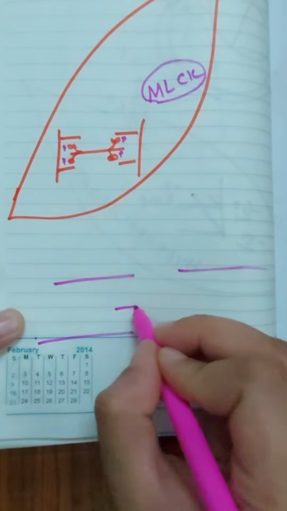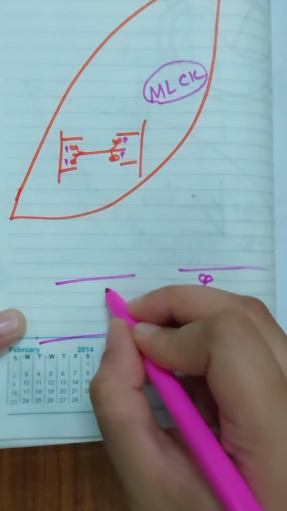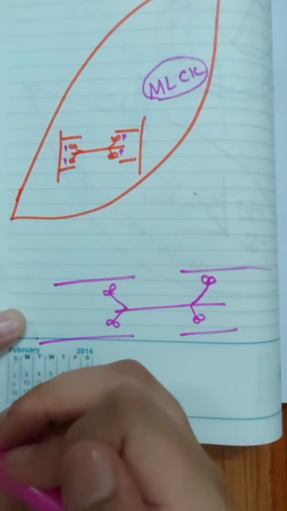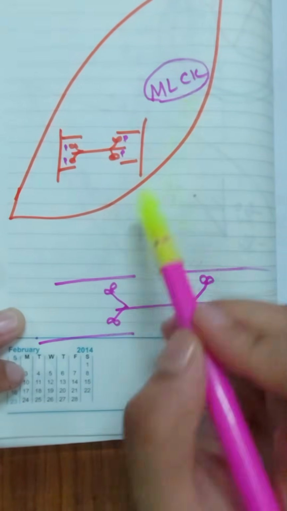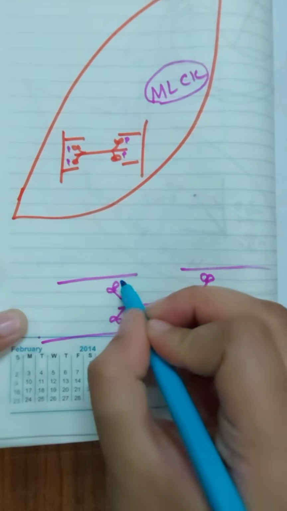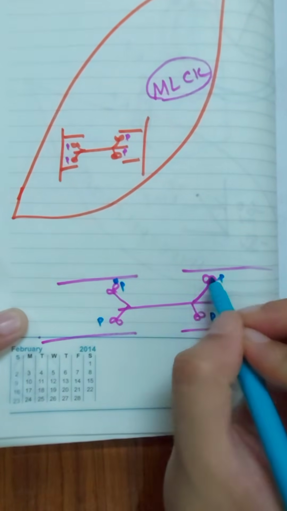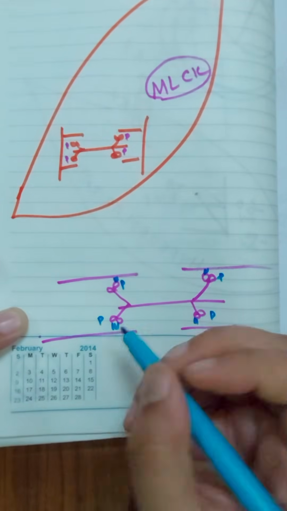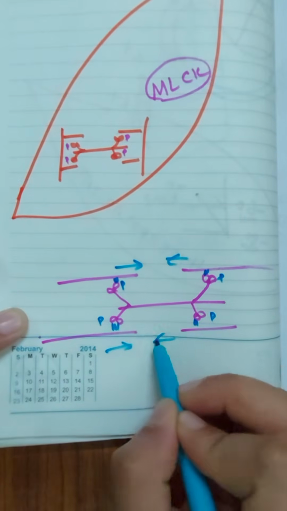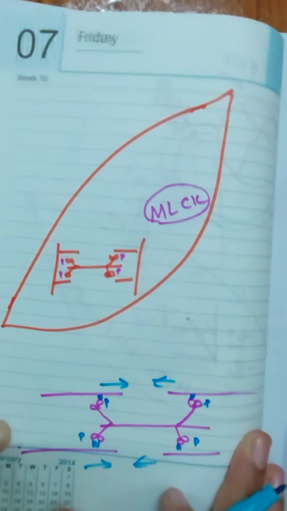This is actin, this is myosin heavy chain, and this one is myosin light chain. For contraction to take place, what is required? The myosin light chain kinase should cause phosphorylation of the myosin light chain. After getting phosphorylated, it will interact with the actin, and after getting attached, actin and myosin will move towards one another, because of which the blood vessel will get constricted. This is the normal mechanism of action.